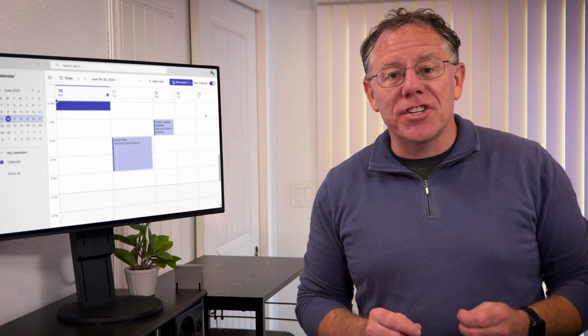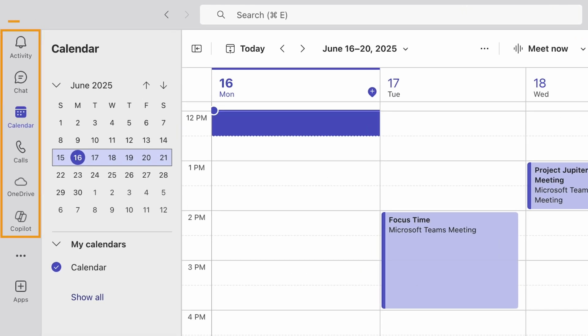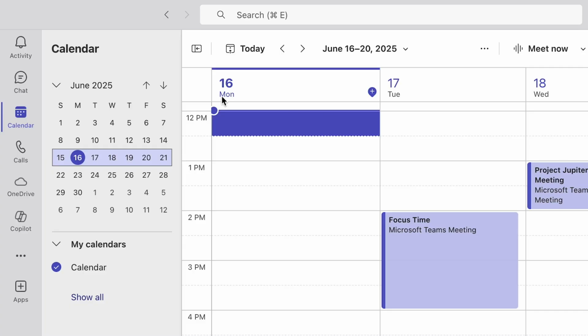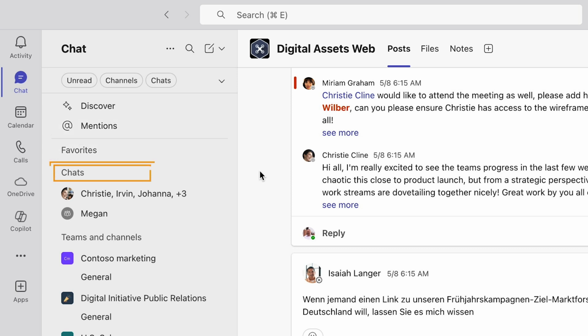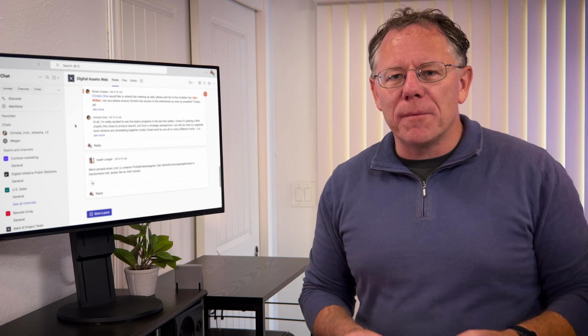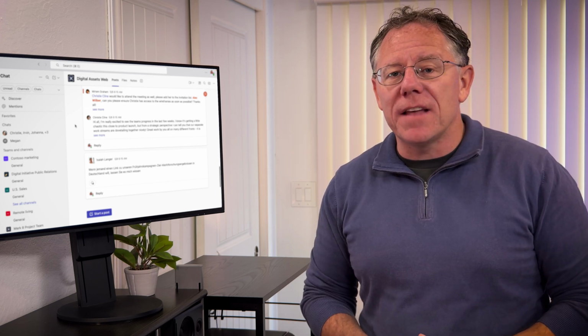Next, let's look at chats and teams. When I look at the buttons on the left, I don't see a button for my teams. That's because Microsoft has revised the interface so that chats and teams are combined together. So now you just have to click the chat button and you'll see a category for your private chats. And below that, there's a category for your teams and channels. So the advantage here is that all of your messages are together, and some people find it easier to find what they need that way.